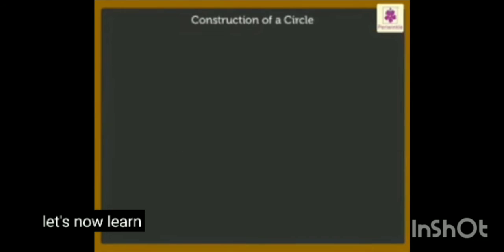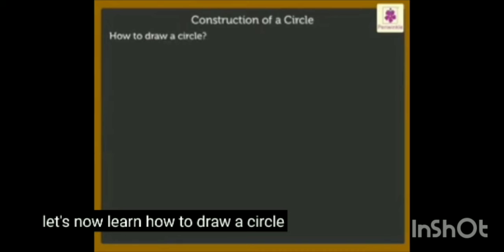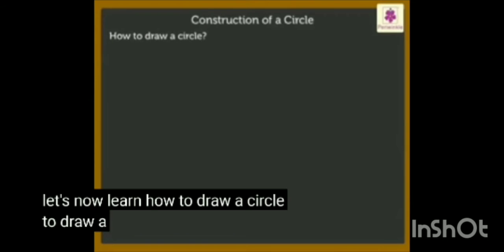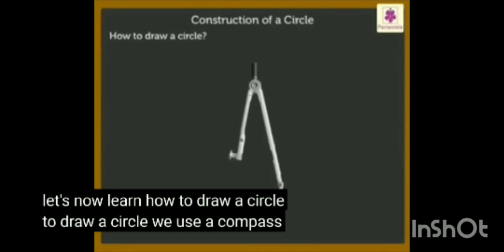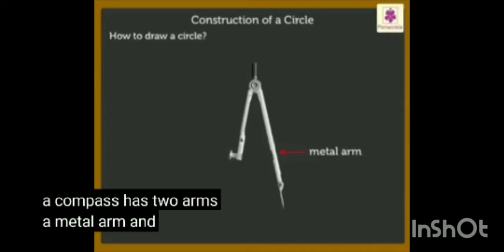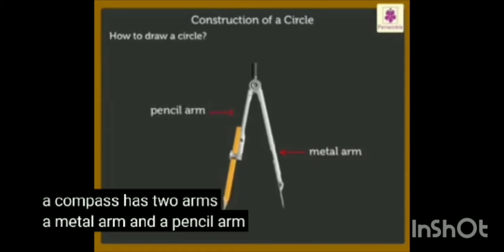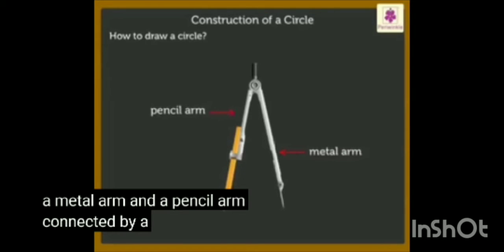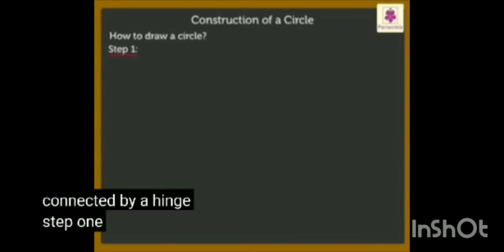Let's now learn how to draw a circle. To draw a circle, we use a compass. A compass has two arms, a metal arm and a pencil arm connected by a hinge. Step 1.